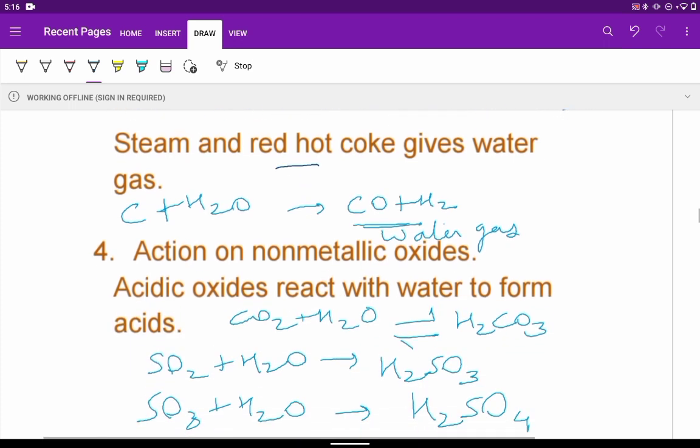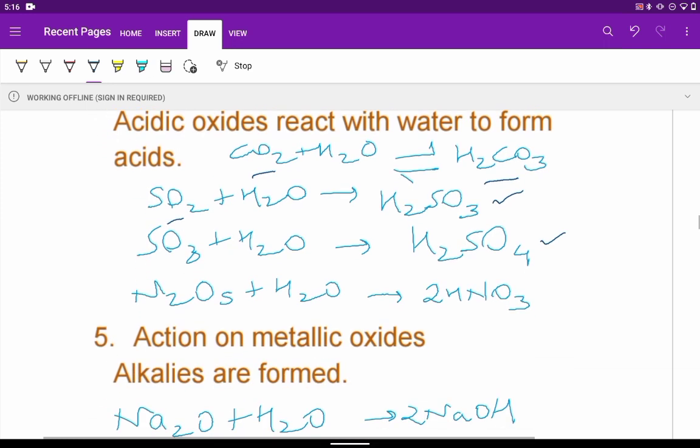Non-metallic oxides like carbon dioxide, SO2, SO3, all such non-metallic oxides are acidic in nature. So they react with water to form acids. CO2 will form carbonic acid, H2CO3. SO2 will give rise to H2SO3. SO3, sulfur trioxide, produces sulfuric acid, H2SO4, as we know in the contact process. N2O5 will give HNO3, nitric acid. So the acidic oxides with water give rise to acids.